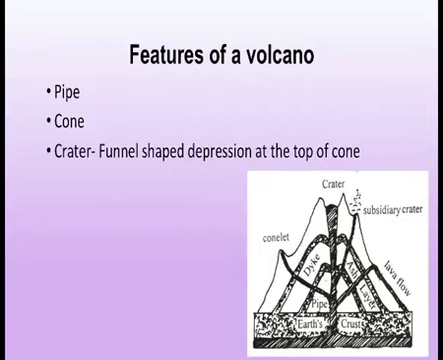What are the different features a volcano has? There is a pipe through which the magma comes out. Then there is a cone that is formed when the magma, hot gases, ash etc. come out. Then there is the crater, a funnel-shaped depression at the top of the cone. So there is a pipe, there is a crater and there is a cone that is formed. These are the basic features of a volcano.